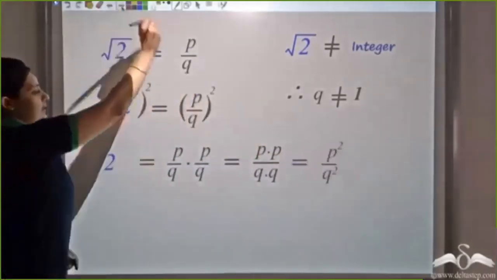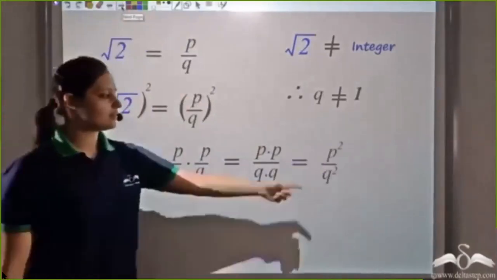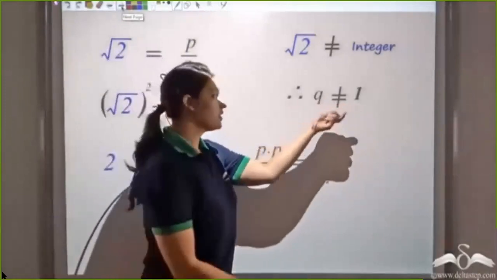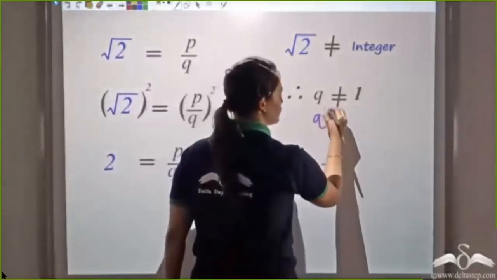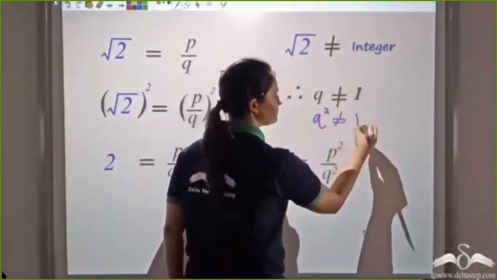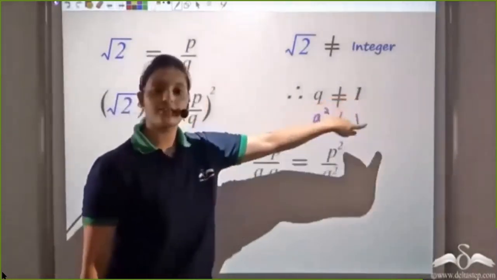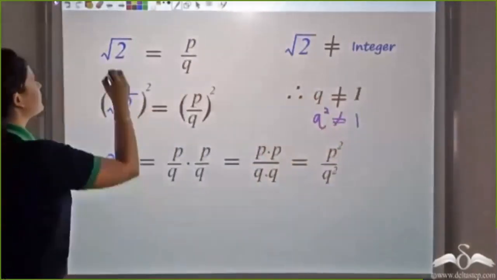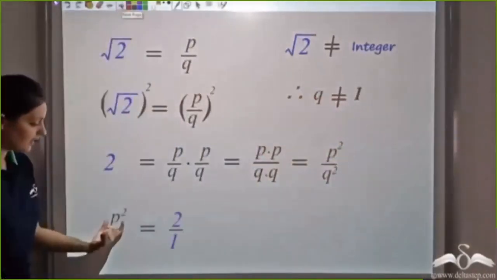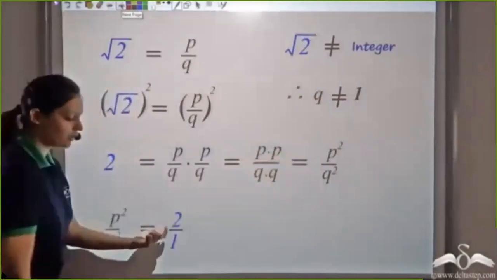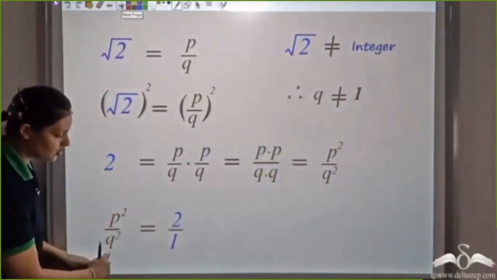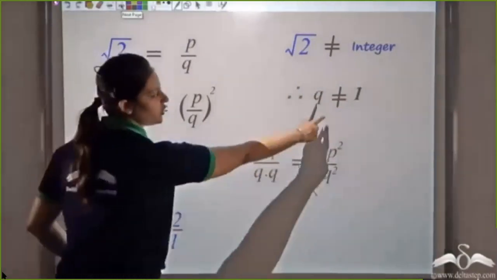We see that we can write 2 as p square by q square. Now q is not 1. If q is not 1, then q square can also not be 1, because 1 square gives me 1. So q square will not be equal to 1. So I get p square by q square is equal to 2, which I can write as 2 by 1. But q square cannot be 1 because q is not 1.